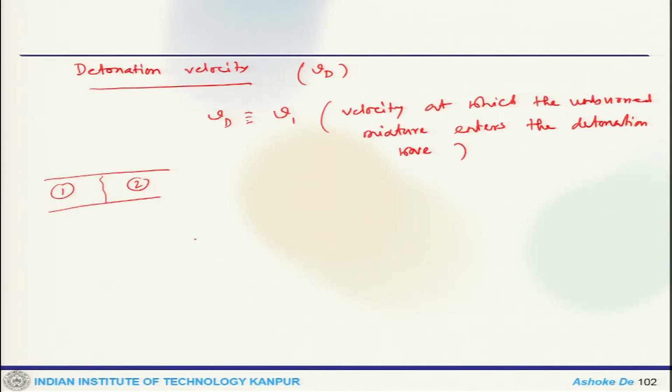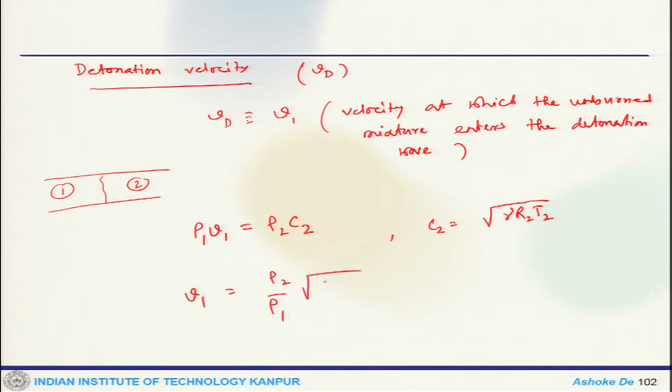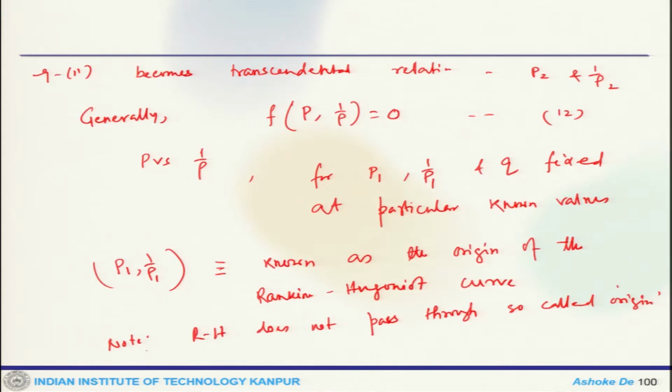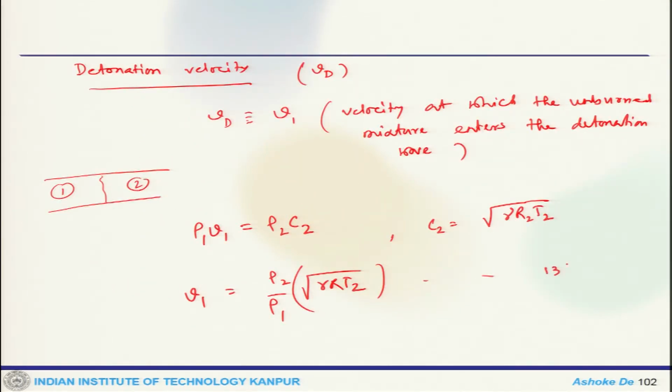So then we can write rho 1 V1 equals rho 2 C2, where C2 is the sonic velocity, square root of gamma R T2. So then one can write V1 equals rho 2 by rho 1 times square root of gamma R T2. This is our equation 13.